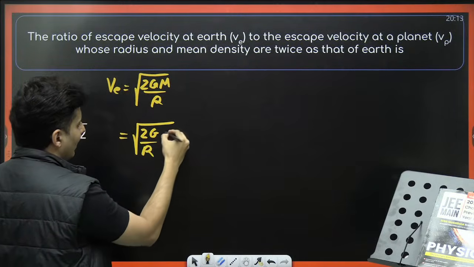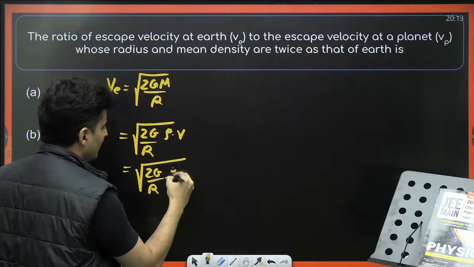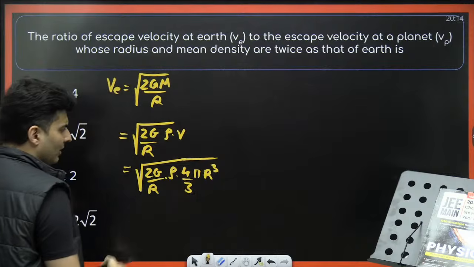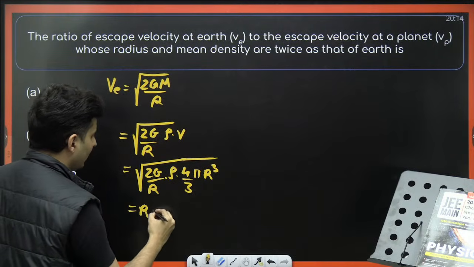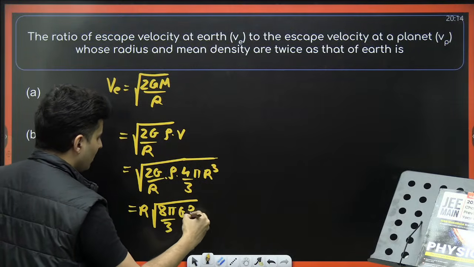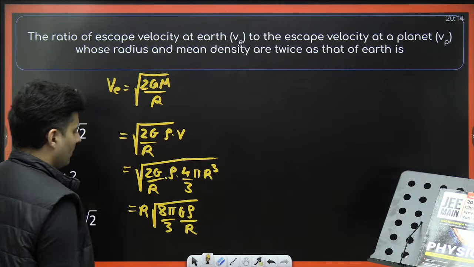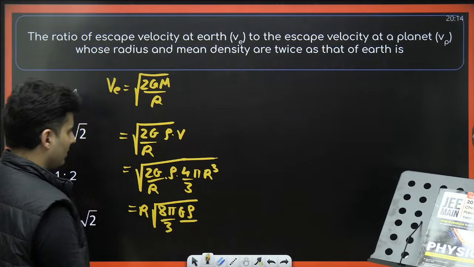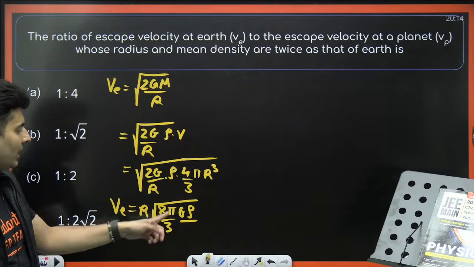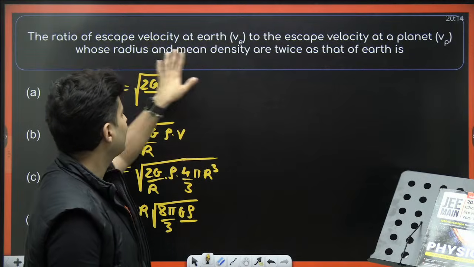So what is mass? Mass is density into volume. So this will become root of 2G by R, density is rho, volume is 4 by 3 pi R cube. R and R cube cancel, it will become R square. So it will become R root of 8 pi by 3 G rho. Sorry, the 1/R is gone. That's it. So escape speed is R root 8 pi by 3 G rho. That's all. Interesting.